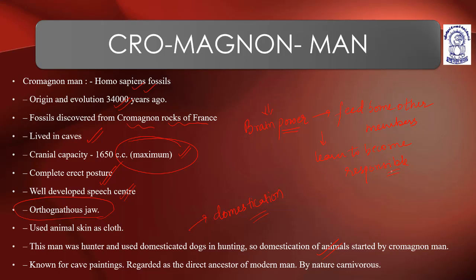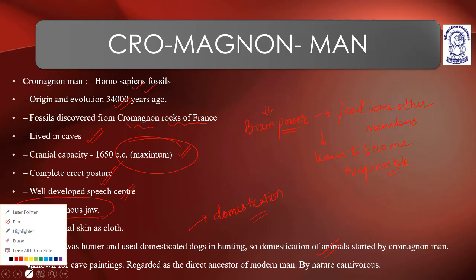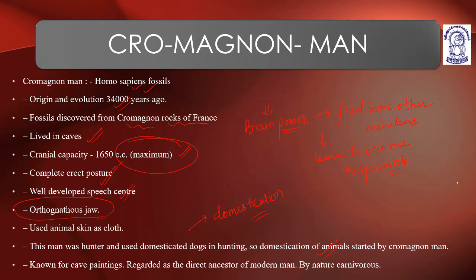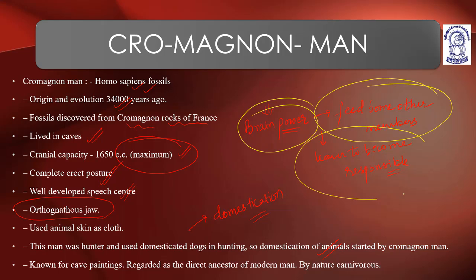Because of all this, domestication first started in these Cro-Magnon men. Very importantly, brain power, making someone feed on their resources and learn to become responsible. Domestication can be seen here.